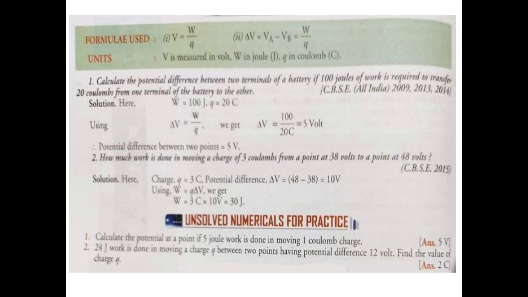In another question, 24 joule of work is done moving a charge Q between 2 points having potential difference 12 volt. Find the value of charge. Apply the formula, find the values. So you have to practice more and more questions and numericals and read them again and again. Thank you.